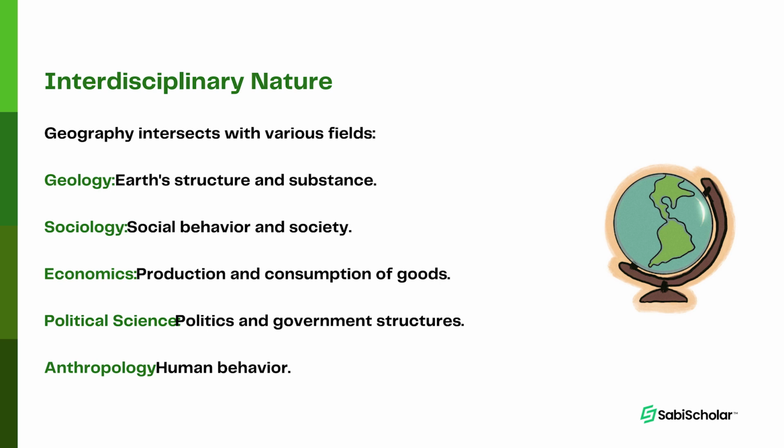So we talked about geography being interdisciplinary in nature. Let's look at it in this particular aspect. Geology, in this case, is the study of the Earth's physical structure and substances. We also have sociology, which is the study of social behavior and society. We have economics, which is the study of production, distribution and consumption of goods. All of these, including political science, which is the study of political processes and government structures, and also anthropology, which is the study of humans and human behavior.